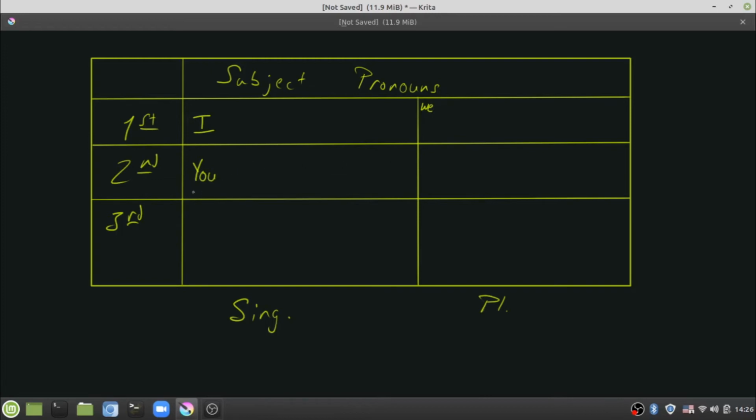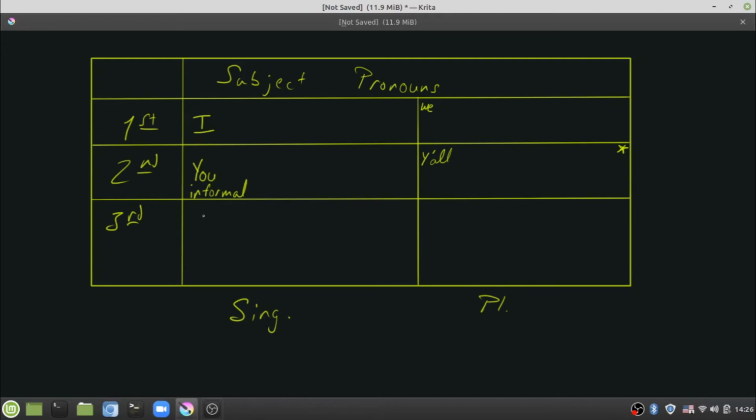I'm going to put down here informal, and we'll talk about why in a couple seconds. And then over here I'm going to put y'all, and then I'm going to put a star over here in the corner as well, and we'll talk about why in a couple of minutes as well.